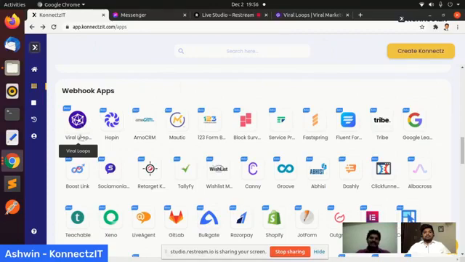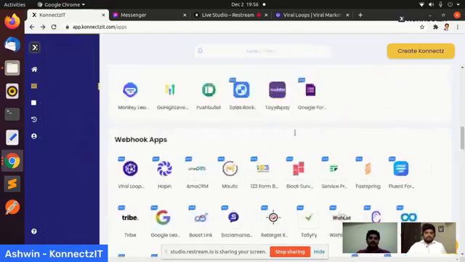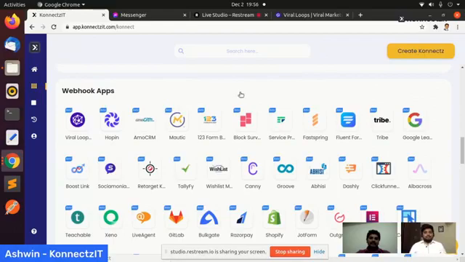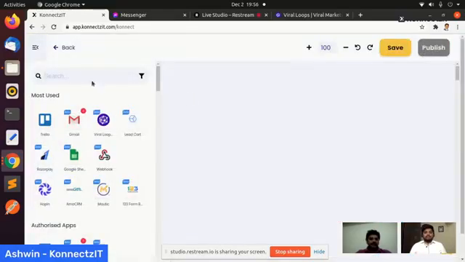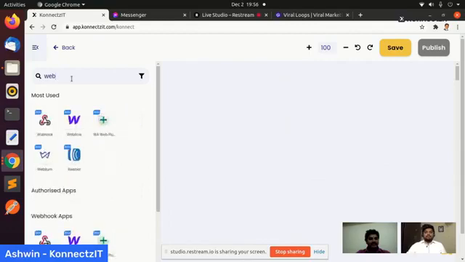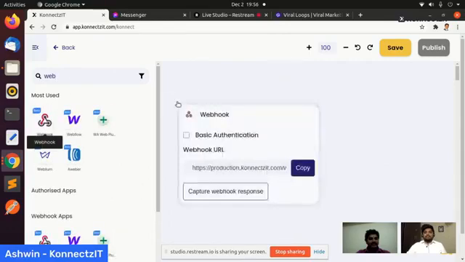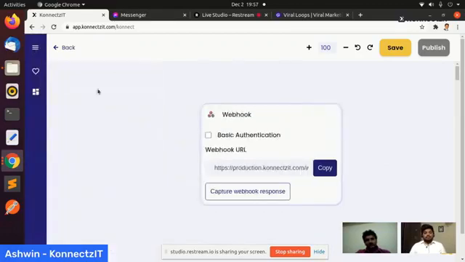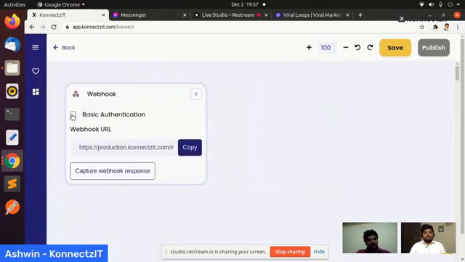If not, let's say Viral Loops is not here, and I actually want to use a generic webhook to do that, which Rakesh already showed. So I will do that, but I have a few details to give in the webhook. Let me just do this. When we drag and drop the webhook application, there's something called basic authentication.